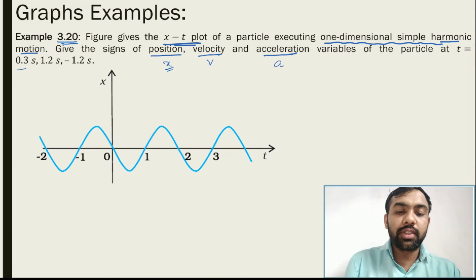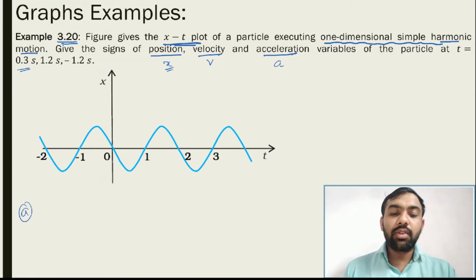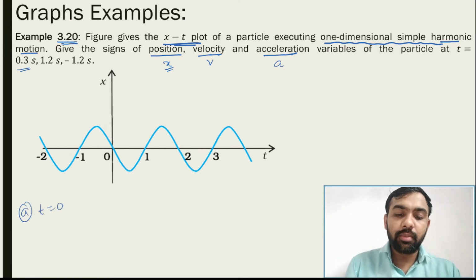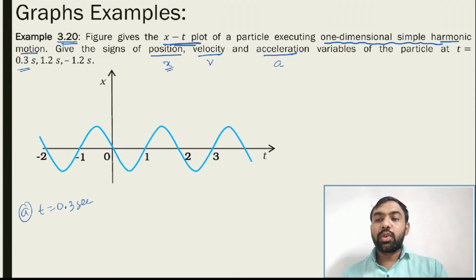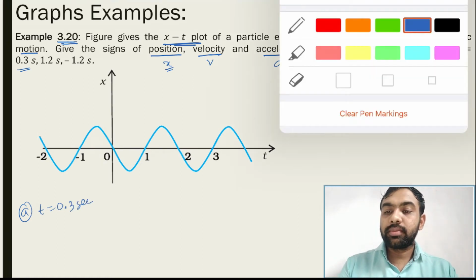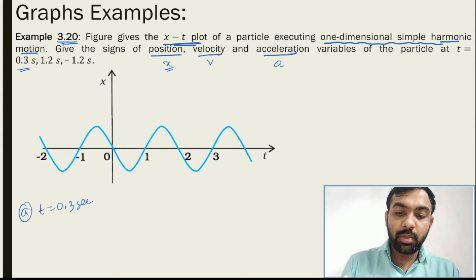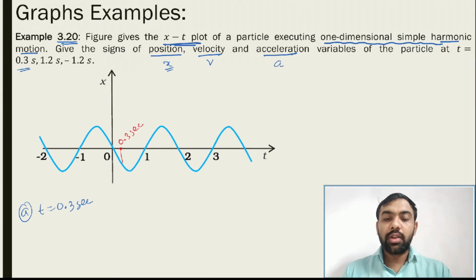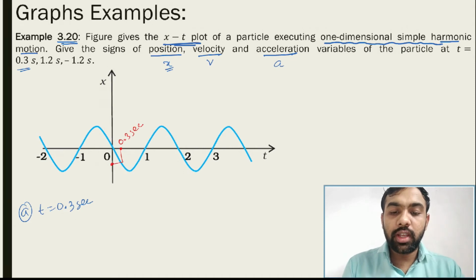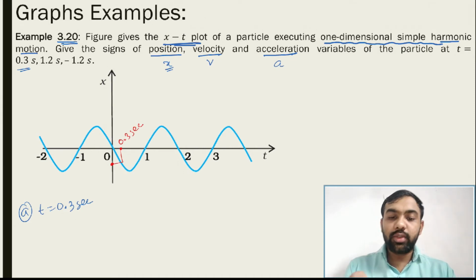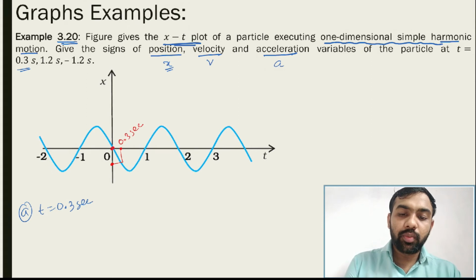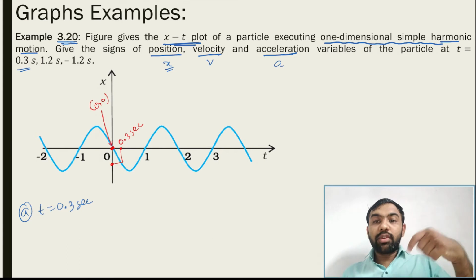Let's choose this first situation, t is equal to 0.3 second. So where is the 0.3 second? Somewhere here. So that position is negative, because actually this position is 0 and the particle is on the downward side.